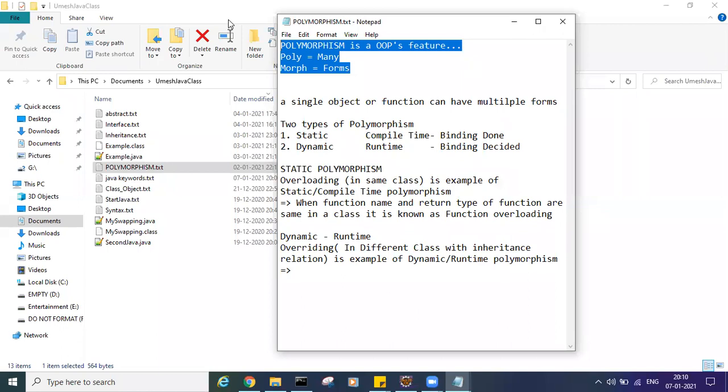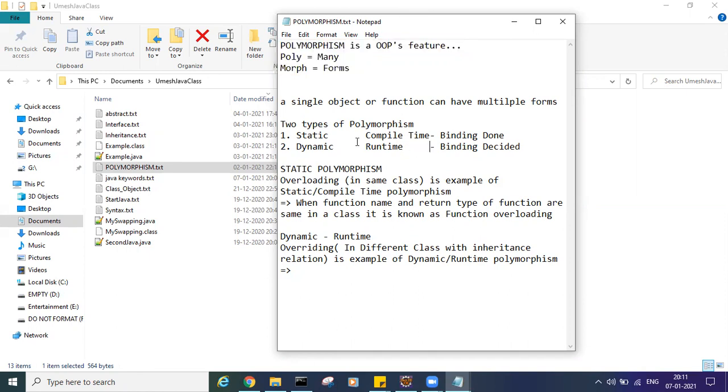Runtime means when you run the dot class file and give some input, depending on the situation, the binding of the object or function call on that object is decided. We can use conditions like AND and OR. AND means both are required, and OR means any one is feasible.